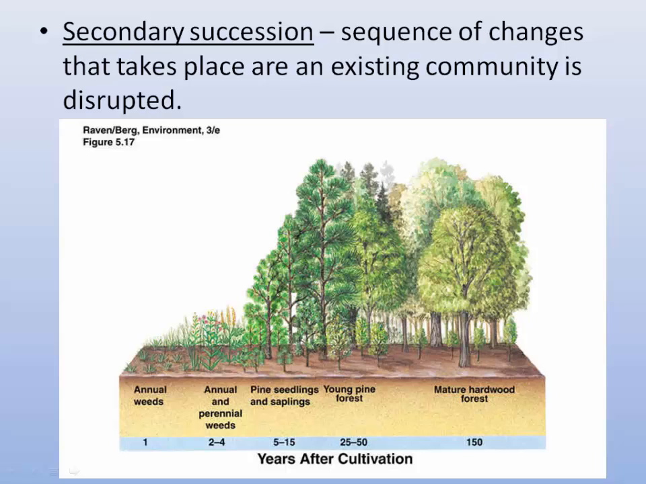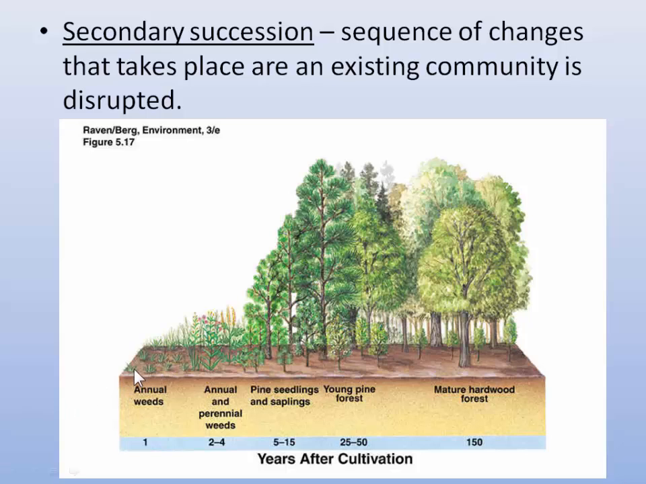Around here, all the land was covered by forest. Farmers cut down the trees and pulled up the stumps and created farm fields. But if you quit farming, quit plowing, eventually it turns back into forest. And that's secondary succession. There's already dirt there. There was a community, and you've disturbed it but haven't completely destroyed it.